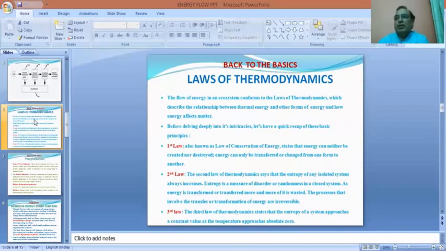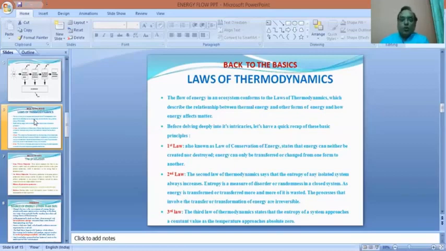Thermo means related to heat, and dynamics means some sort of transfer, some sort of mobility. So this transfer of energy through the ecosystem conforms to the laws of thermodynamics.